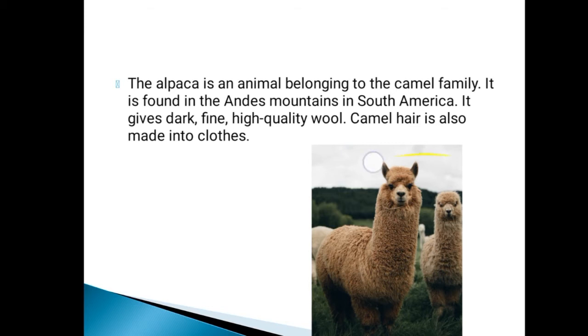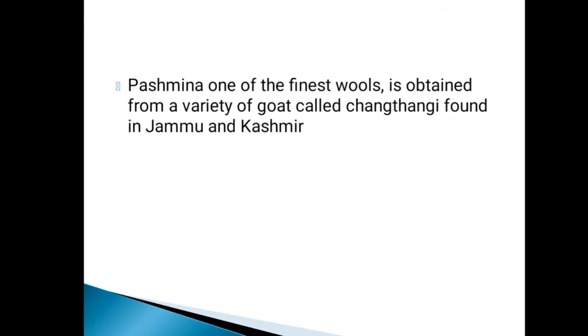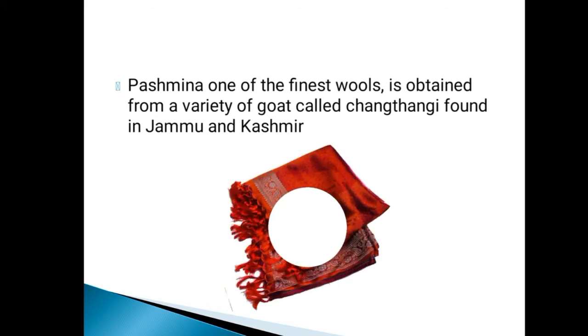Then the next one is pashmina. Pashmina is one of the finest wools. It is one of the world's finest wools, obtained from a variety of goat called changdangi, which is found mostly in the Jammu and Kashmir region.